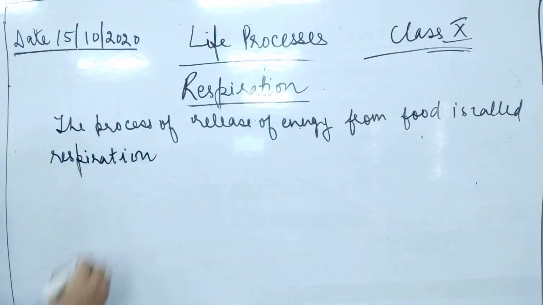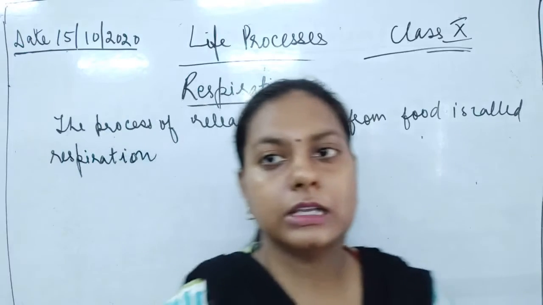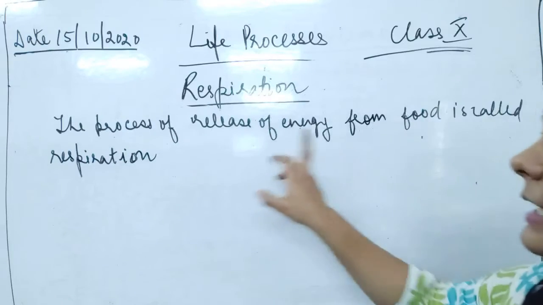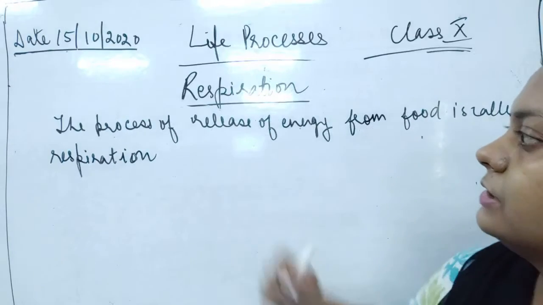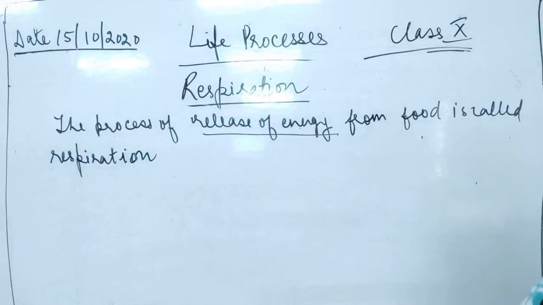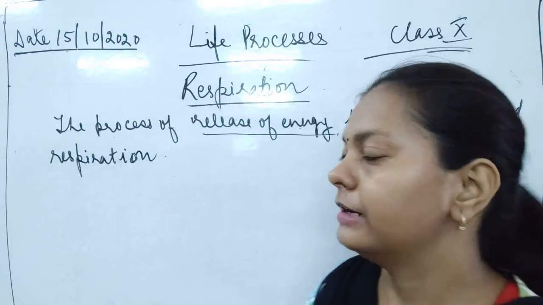Now what is the definition? It is a process of release of energy from food, just remember this, known as respiration.